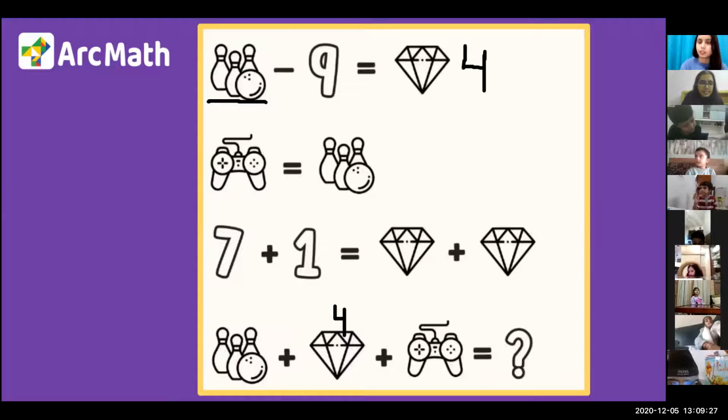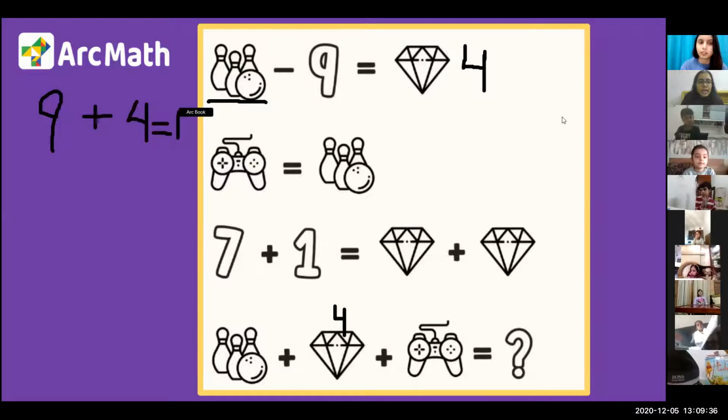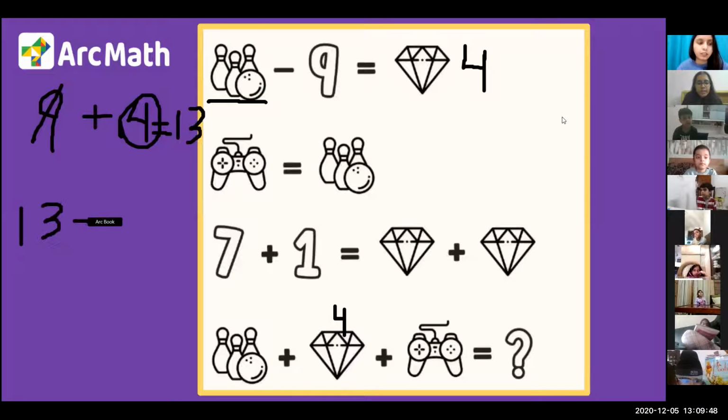I'm going to write it. Saran, listen carefully. 9 plus 4 is 13. I'm asking everyone to please pay attention. 9 plus 4 is 13. And if we are removing 9 from here, so 4 is left. That means 13 minus 9 is 4. Do we have a doubt here? Advita is clear, I guess. Avyan, any doubts? Do we have any doubts?